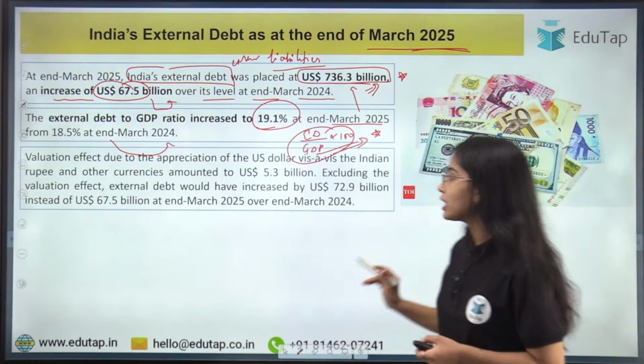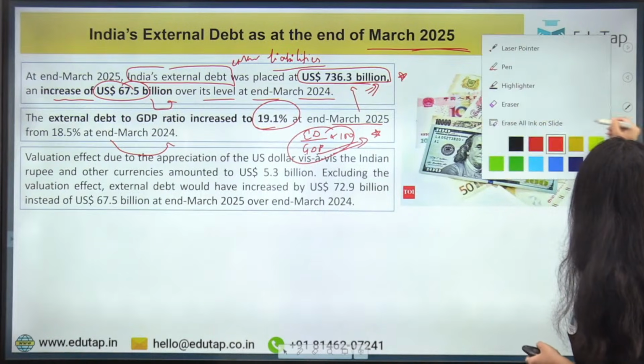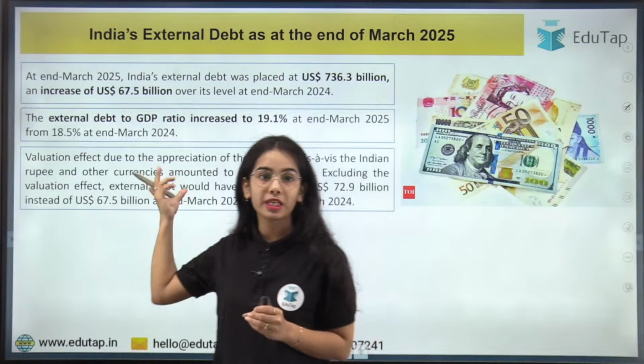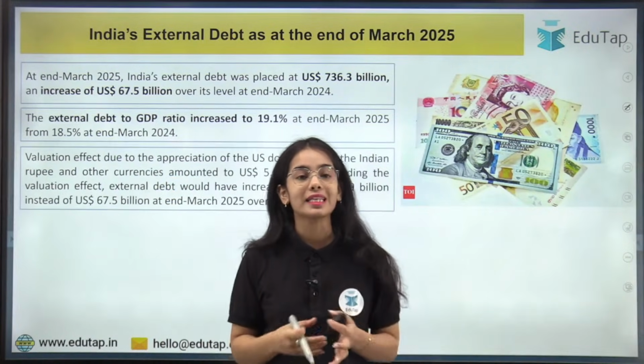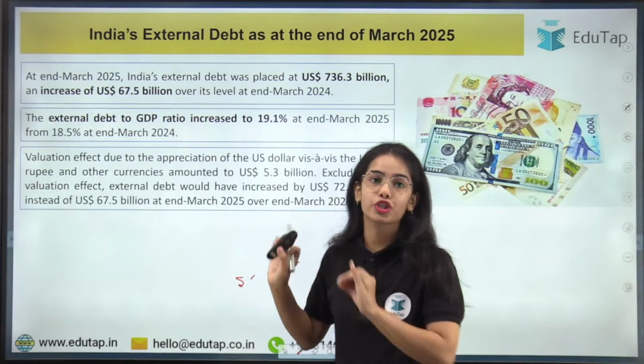The next one is regarding the valuation effect due to appreciation of the US dollar. Why is the benefit coming due to the appreciation of the US dollar?